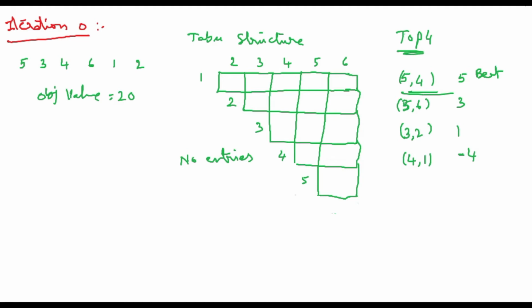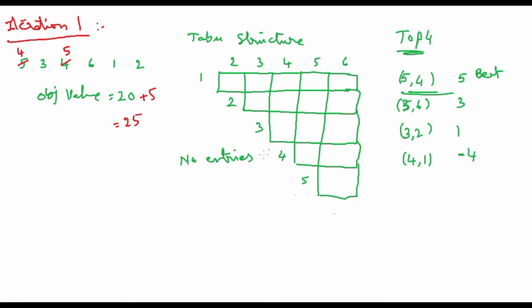So now what we need to do? We need to go ahead with the next iteration. So the next iteration is iteration 1. It will be changed as 5 and 4 should be swapped, and that will be here. So this is 4 now, and this is 5 now. And what is the objective value? So the objective function value is 20 previously, and now it is coming 5 more. So that will be plus 5 is equal to 25.